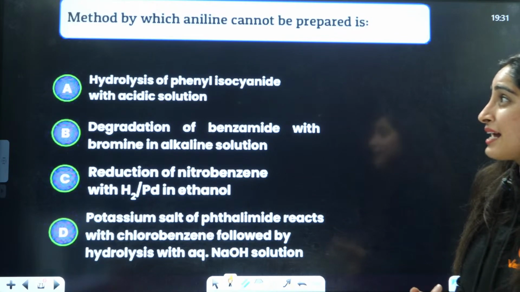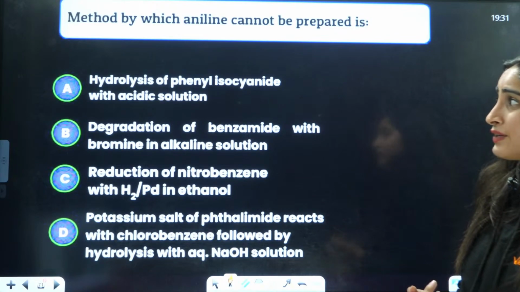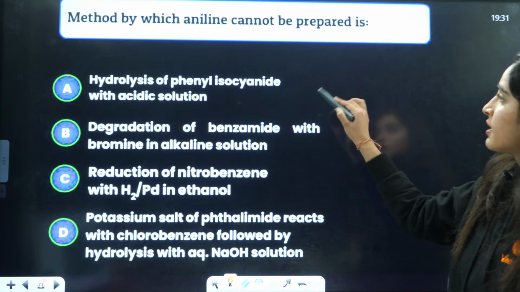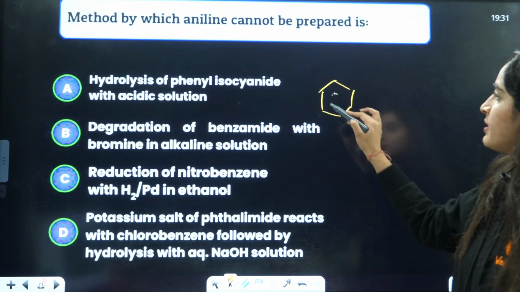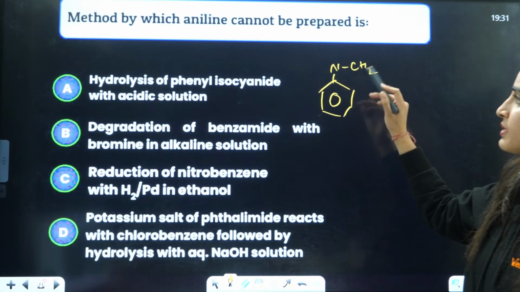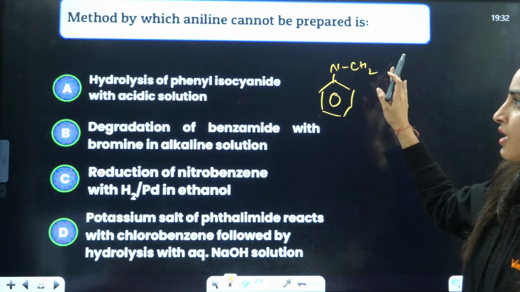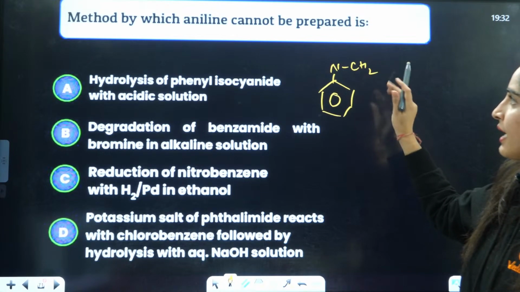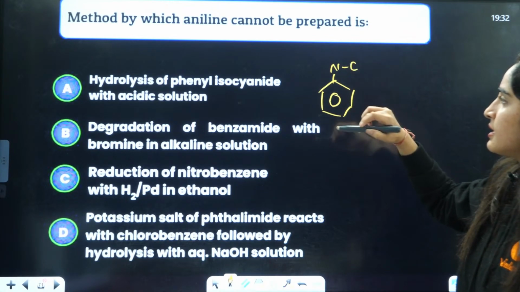Hydrolysis of phenyl isocyanide with acidic solution. See, isocyanide means this thing, right? Definitely aniline can be prepared from this thing, right? Hydrolysis of phenyl isocyanide NC, right?